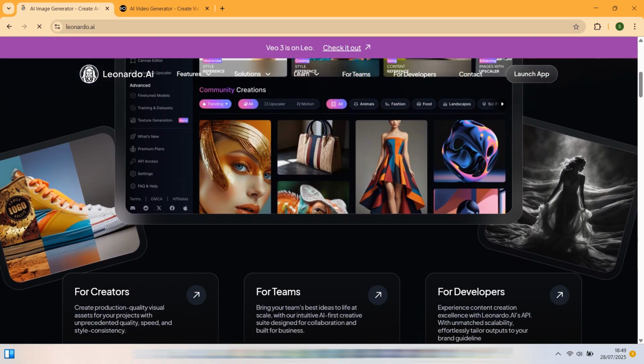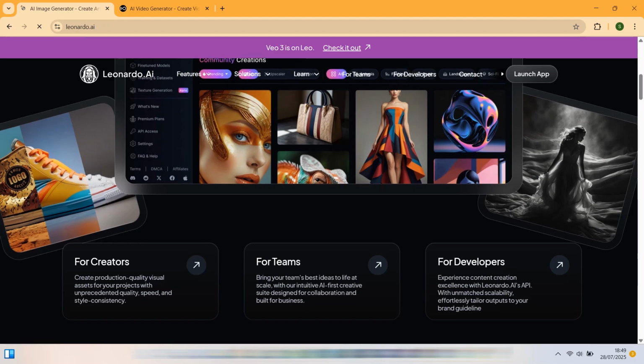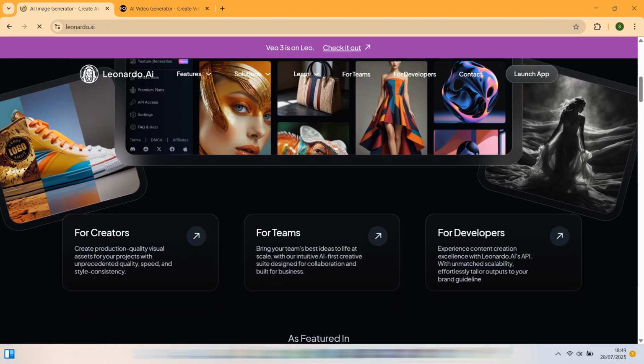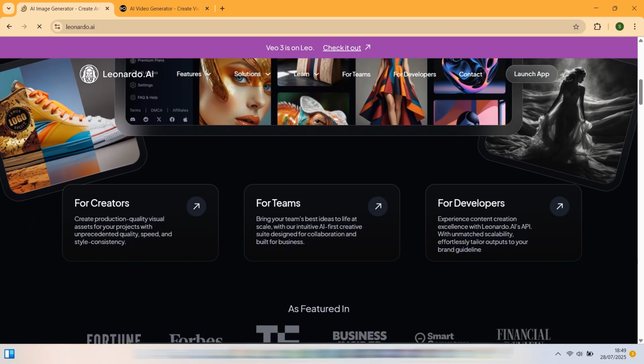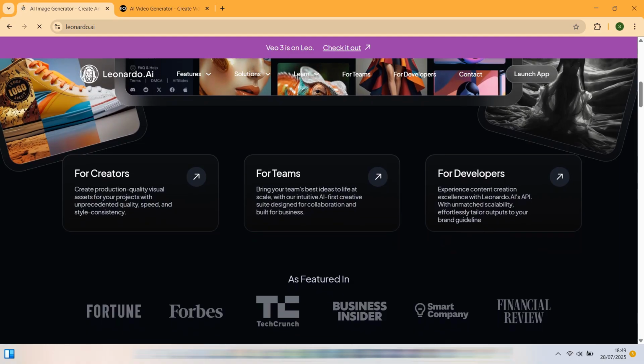Its Canvas tool also lets users refine or repaint portions of images, making it a go-to choice for concept artists, game developers, and illustrators who want more than just a one-click result.